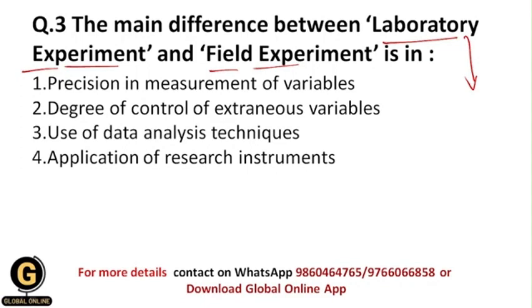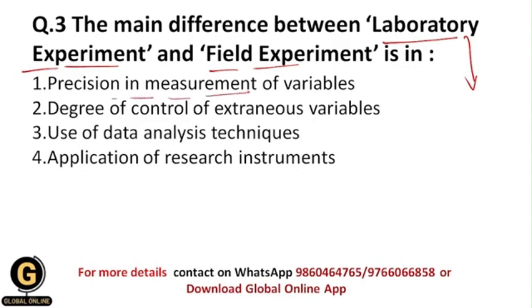And that's why we should remove or control such extraneous variables, and that's why we go for the experimental research method, because we can do such research in the laboratory only, in the controlled environment, so that we can control the extraneous variables to a greater degree than the field experiment. Okay. So let us see the different options.